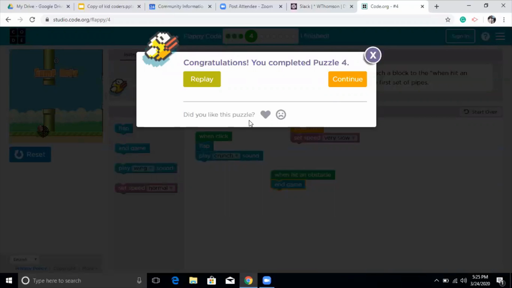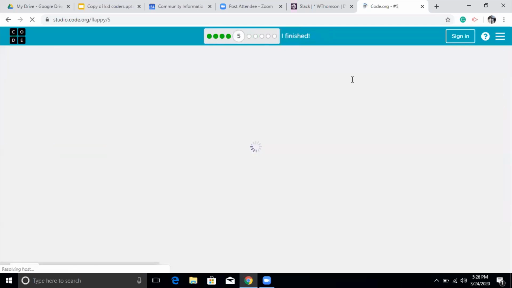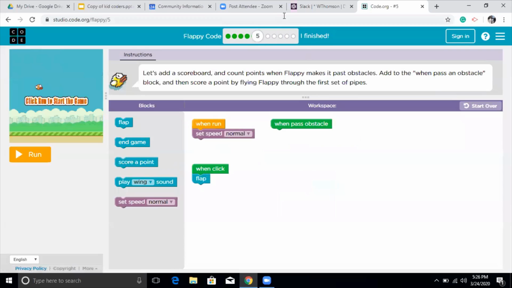So this is how you can change your code. You can write your code and you can run it on the left hand side window to make sure it works for you. And then you can also make different combinations of codes. So you can make different alignments of codes to say how it works for you. So I'm going to click on continue, and then I'm on level 5 now. And then see how it works for me.